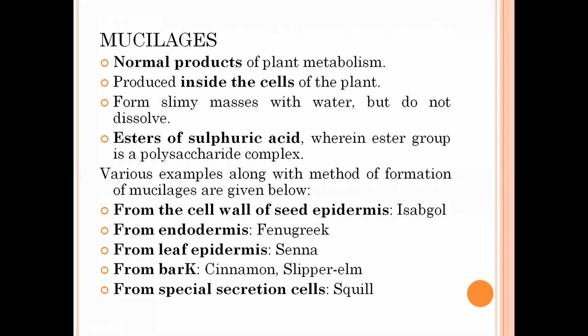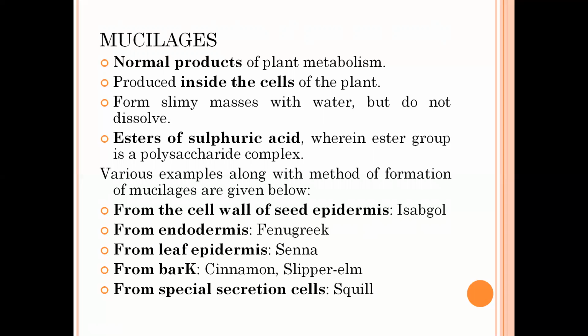Now the mucilages. What are mucilages? These are the normal products of plant metabolism, but the gums are the abnormal products of plant metabolism. They are produced inside the cells of the plant, and they form slimy masses with water but do not dissolve. They are the esters of sulfuric acid, wherein the ester group is a polysaccharide complex, meaning carbohydrate. Various examples from where you can collect the mucilage are given below.